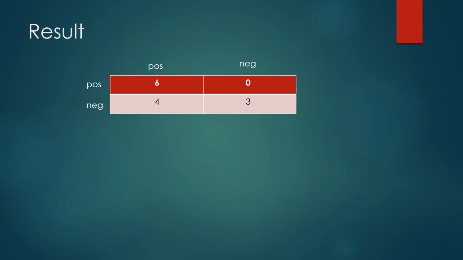As we can see here, my lie-based classifier will tend to label the negative result as positive. So 4 of the negative results were labeled positive by my lie-based classifier.